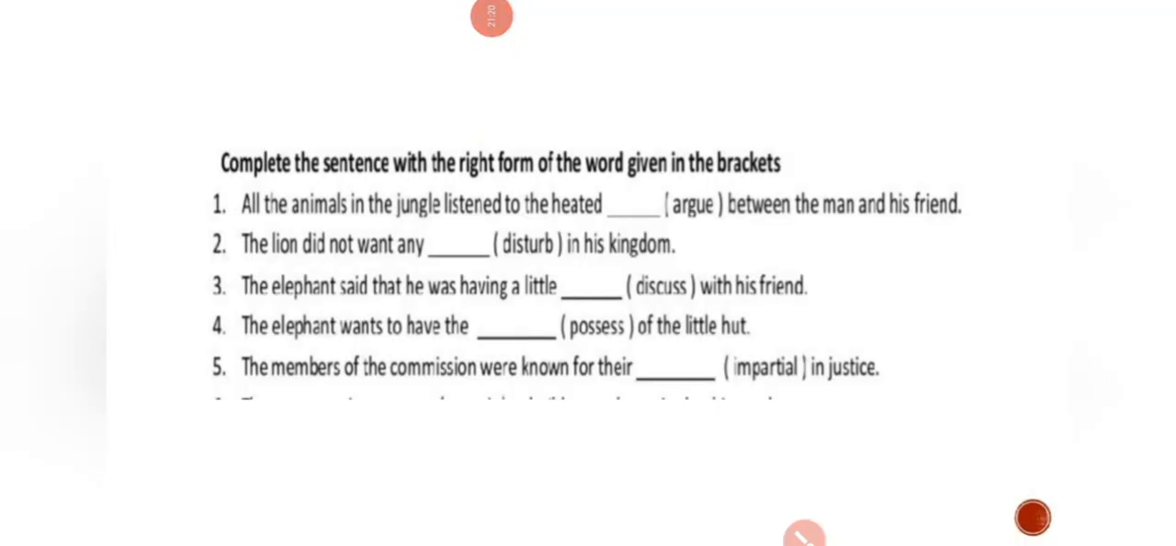Now, as you see on the screen, there are few examples to make you understand. First of all, I'll go for the first example. See here, now what is the title? Complete the sentence with the right form of word given in the brackets. Now, how we are going to answer? Just you have to focus on what? Suffix format. So, just remember.